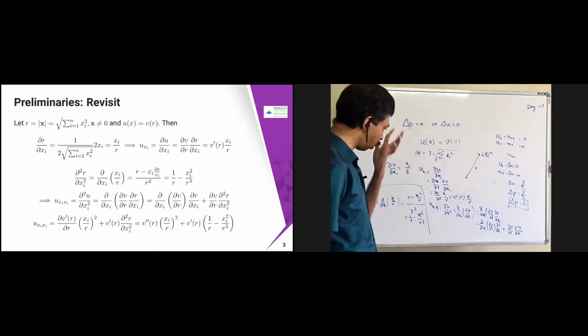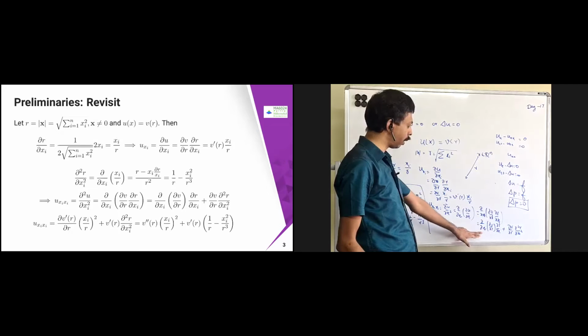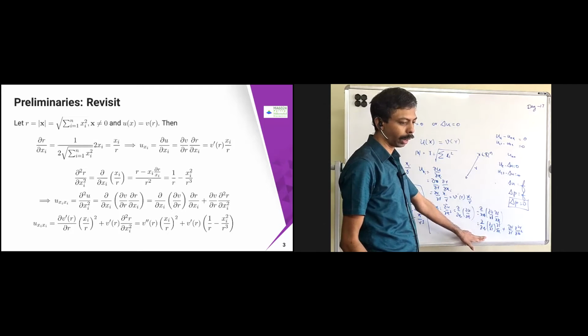Again I have to use the rule one more time for ∂/∂xi of ∂v/∂r.